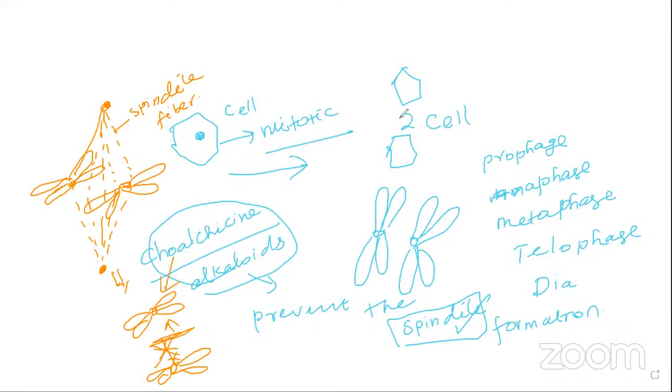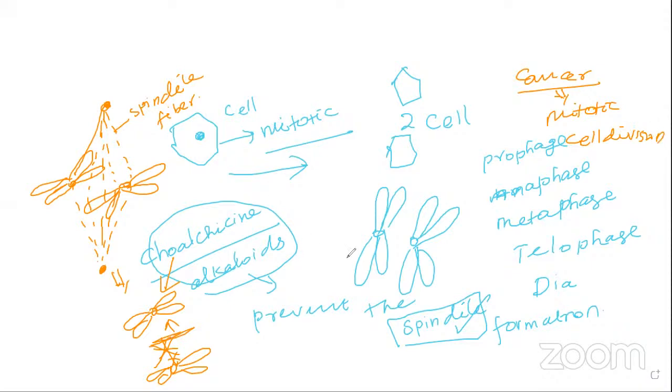So as a result, what happens? The cell division will not occur. That is the reason this is mostly used in cancer cells. What is cancer? Cancer is nothing but one of the mitotic cell divisions, and rapid cell division, isn't it, my dear? That means uncontrolled growth of cell division.